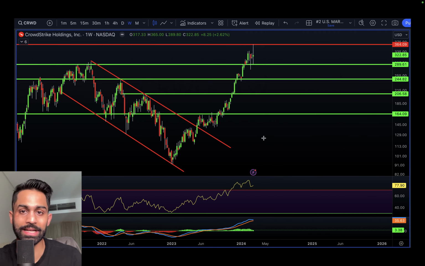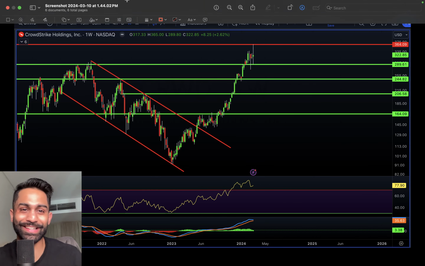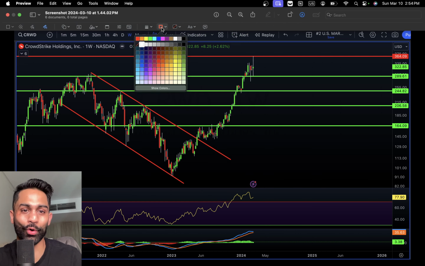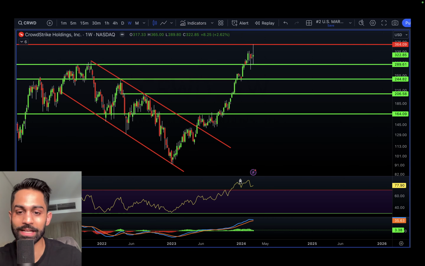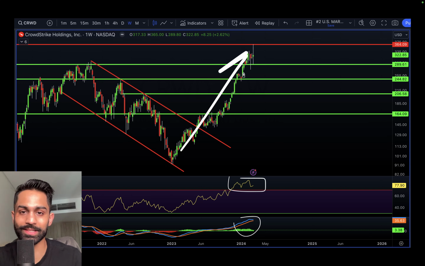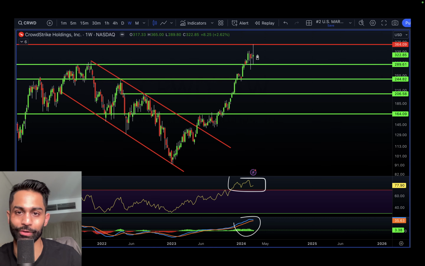Now coming over to CrowdStrike, this is a very overbought and overextended stock here, with an RSI at well over 77 and a very overbought MACD. The price itself has rallied over 200%, done incredibly well in 2023 and so far in 2024. Massive resistance sits at around $364.